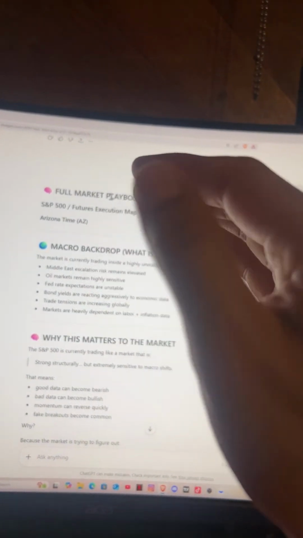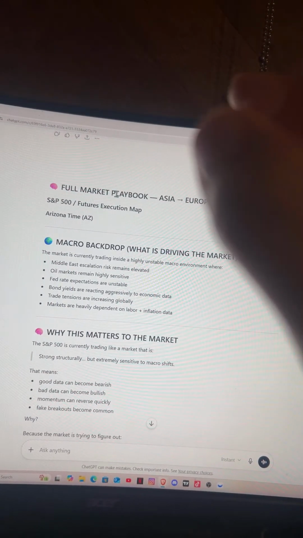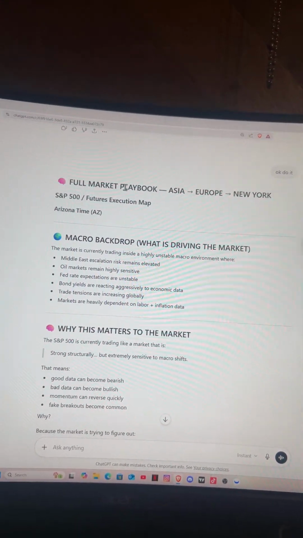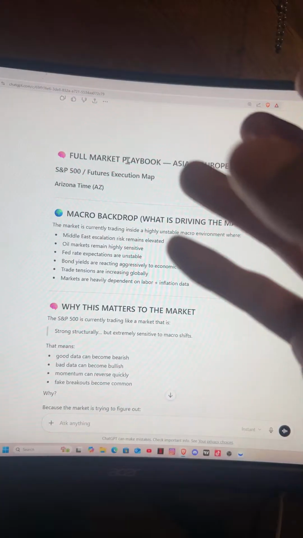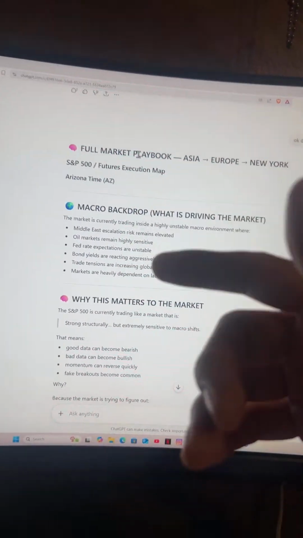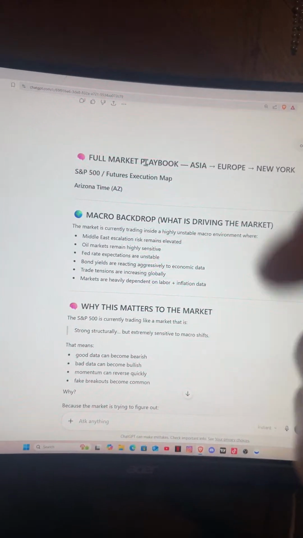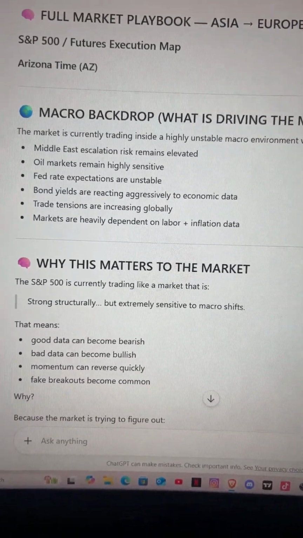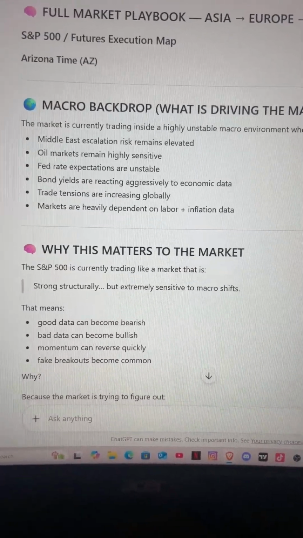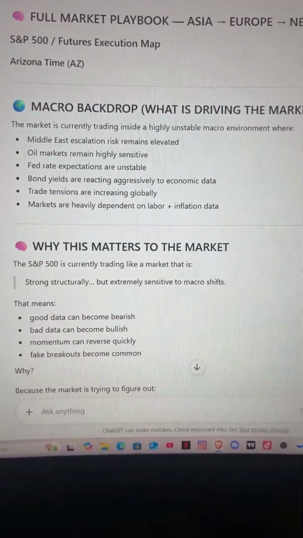puts it into this form. Once the market closes, it also knows that I like to have an Asia into Europe into New York setup. What prices to pay attention to, what time to pay attention to, because those forward candles are important, where they close and whatnot, and how Asia moves it. I talked to ChatGPT, and it knows that now, so it'll include that in this report right here. So I'm going to give you the report so you can read it real quick, and I'm going to scroll to it.